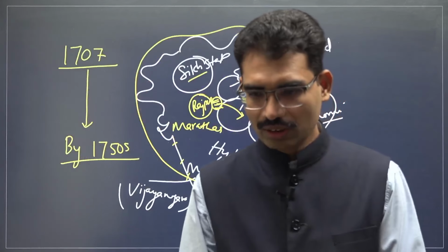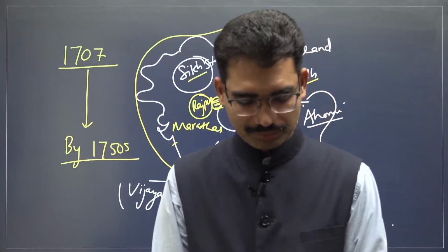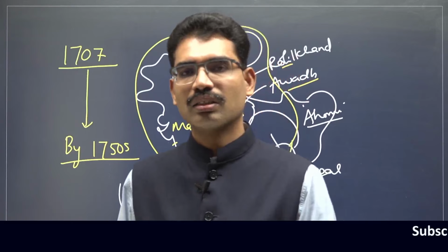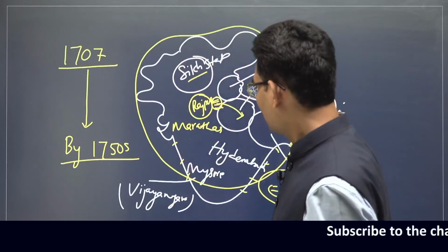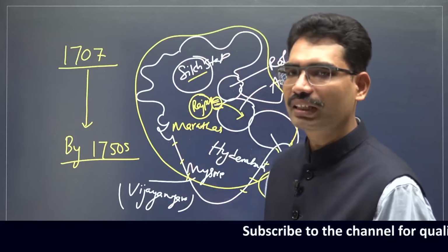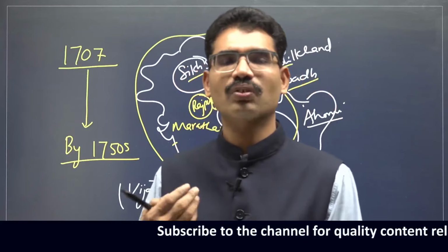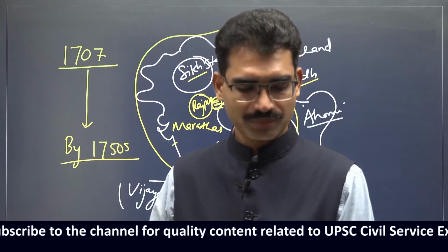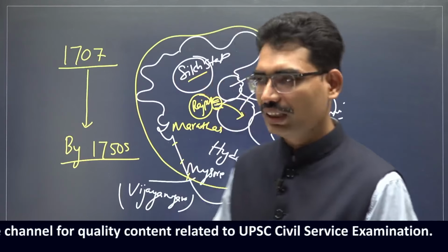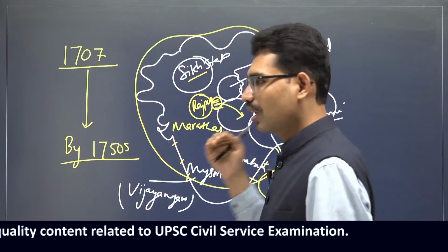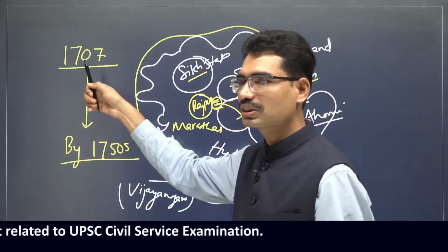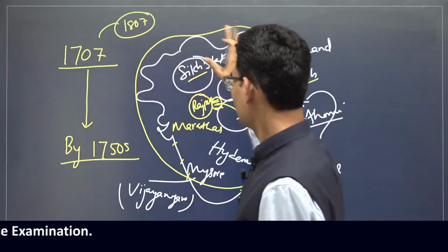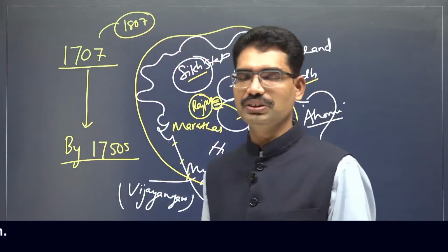So this is how during this time period, by 1800s, when these many kingdoms are there, now what are English people going to do? English people are going to conquer one after the other all the kingdoms. One day, it was under Mughal Empire. After 100 years, now it is 1707. Exactly by 1807, most of the territory is going to come under British.